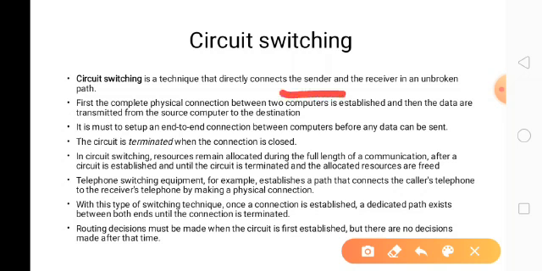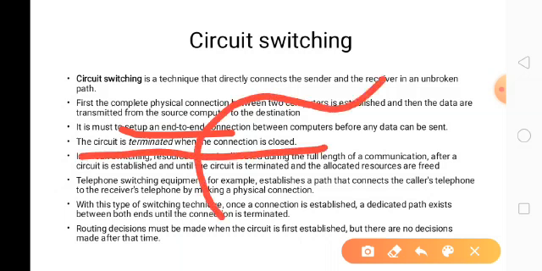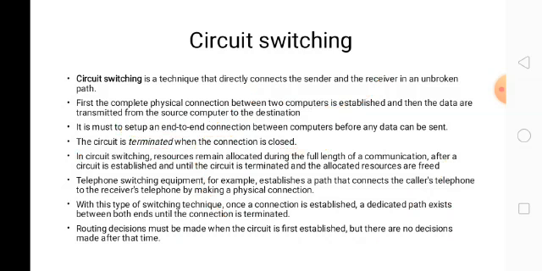See, the sender to receiver path is unbroken. Once the connection is established, it cannot be broken. Then a physical connection is established. Then the data is transmitted from the source computer to the end computer, an end-to-end connection, one to one, that is, from one end to another end. The circuit is terminated when the connection is closed. So when the connection is closed, automatically the circuit is terminated.